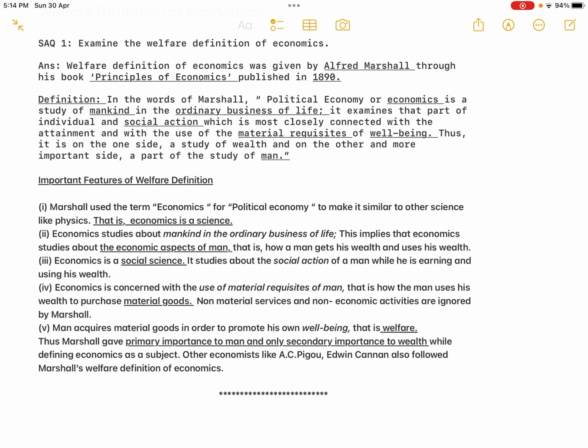And man is earning income and spending income as a part of the society in order to purchase goods. And why is the man purchasing goods? To promote his own well-being or his own welfare. So economics is more concerned about the well-being or welfare of human beings rather than the wealth of human beings. So this is the main feature of Marshall's welfare definition of economics.